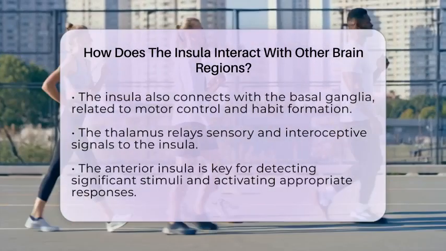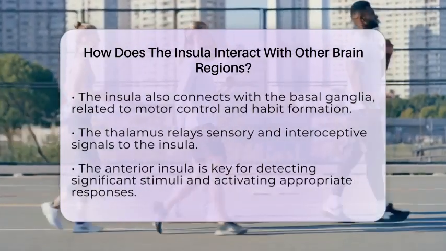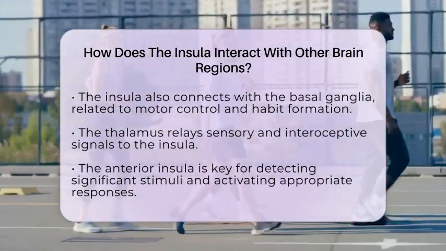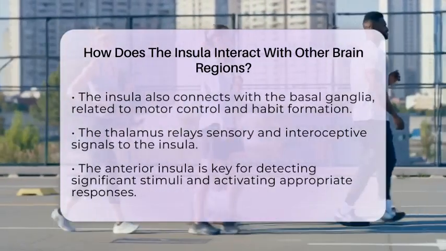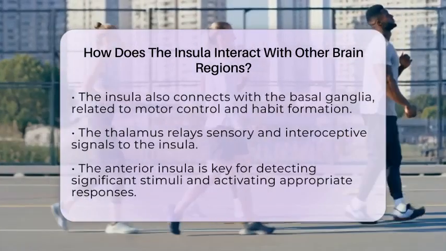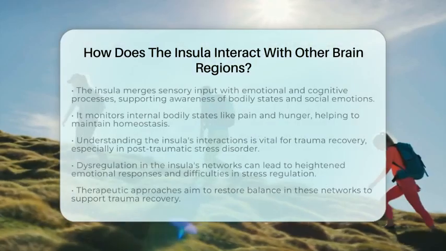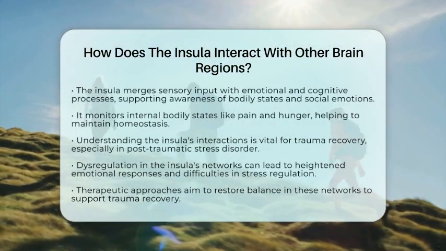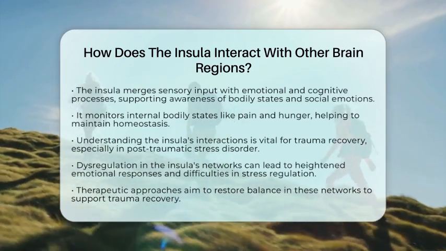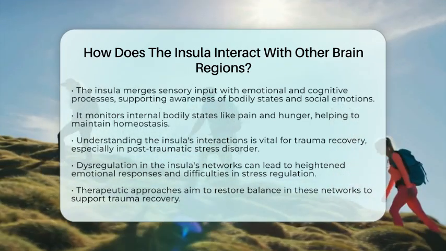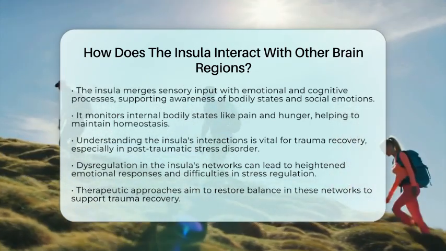Furthermore, the insula monitors internal bodily states such as pain, hunger, and fatigue, helping to regulate homeostasis by communicating with autonomic centers. Understanding the insula's interactions is especially relevant for trauma recovery. In post-traumatic stress disorder, the insula's communication with the limbic system and prefrontal cortex is crucial. Dysregulation in these networks can lead to heightened emotional responses, altered interoceptive awareness, and difficulties in regulating stress and fear.